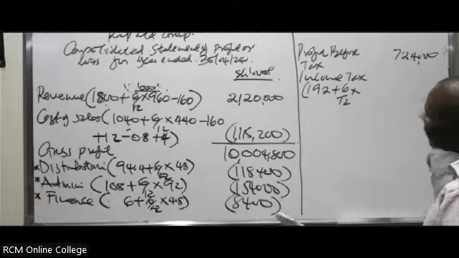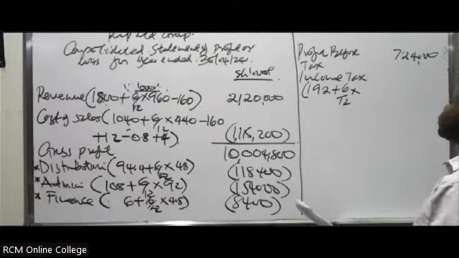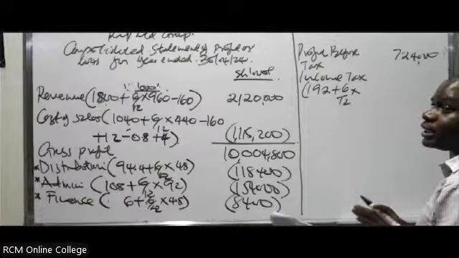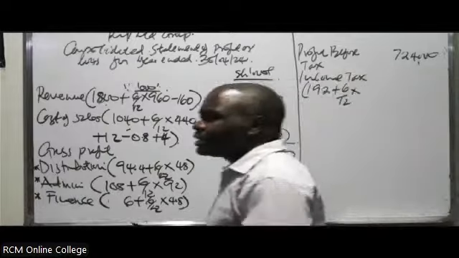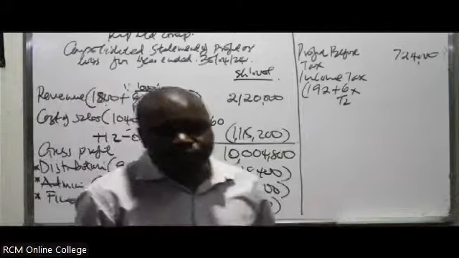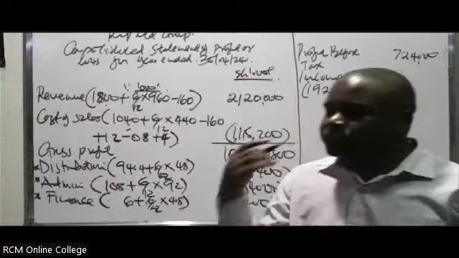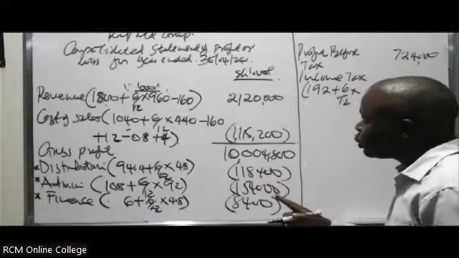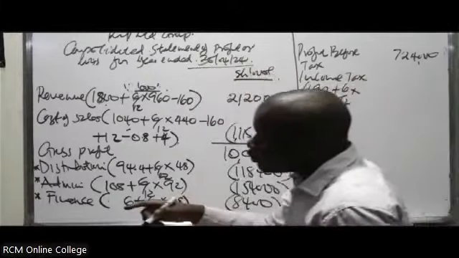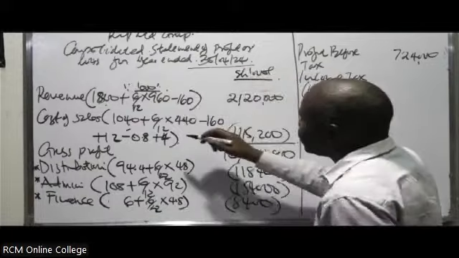Yet you forgot the date of acquisition. The dates are usually very important in the question. Never ignore them. Try to get what they mean. When you see the examiner has put a date, don't ignore it. Look at that date. What does it mean? In group accounts, you have to be so concerned about the date of acquisition and the financial reporting date. They will give you this period.